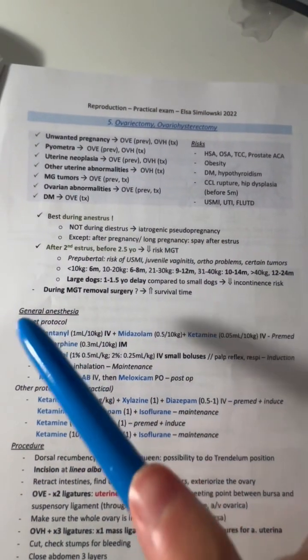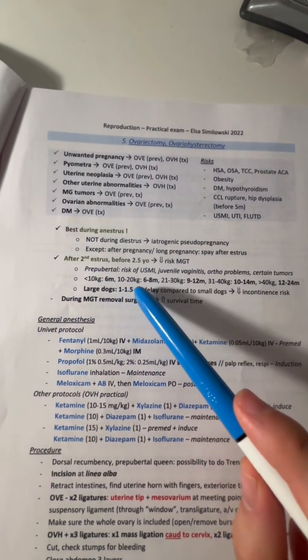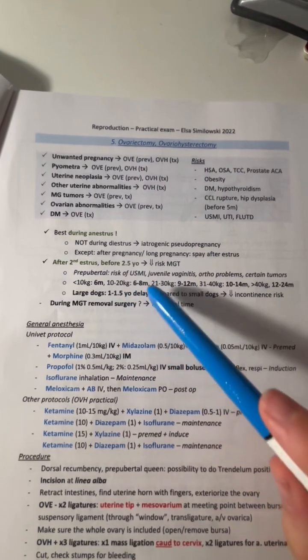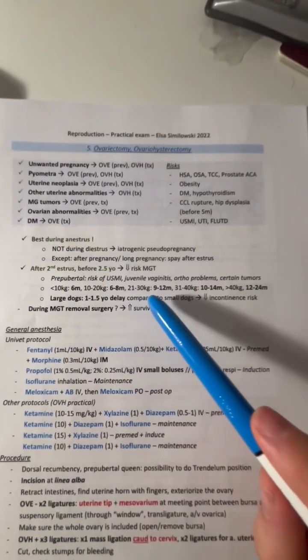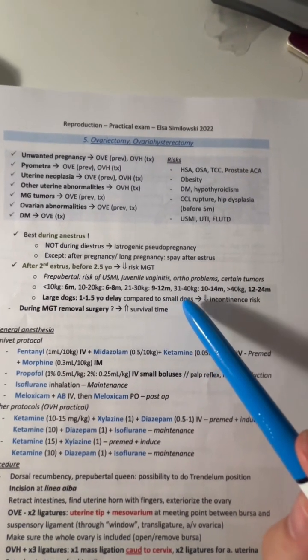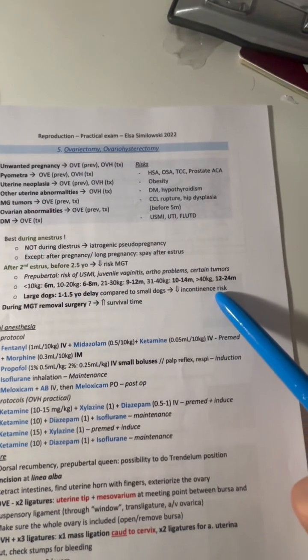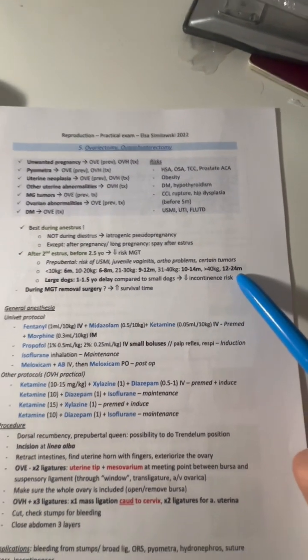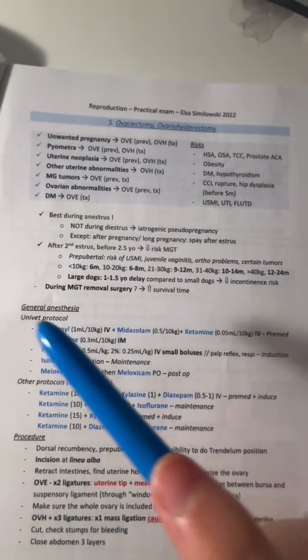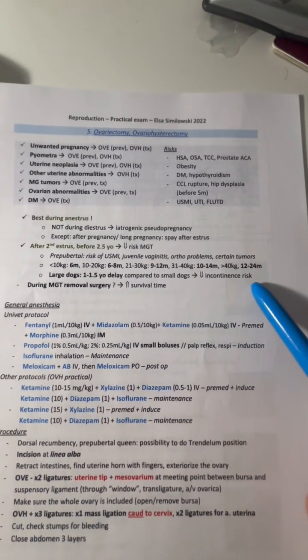A dog that is under 10 kg should be spayed at 6 months. A dog that's between 10 and 20 kg should be spayed at 6 to 8 months. A dog that's between 21 and 30 kg should be spayed at 9 to 12 months. A dog that weighs between 31 and 40 kg should be spayed at 10 to 14 months. And a dog over 40 kilograms should be spayed between 1 year and 2 years. The reason you delay the spay for large dogs is because it decreases the incontinence risk.